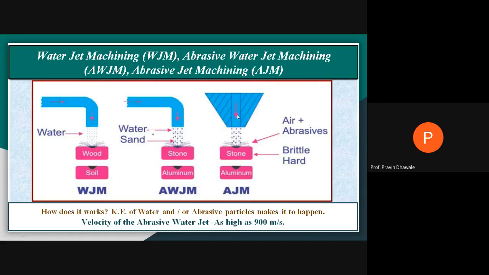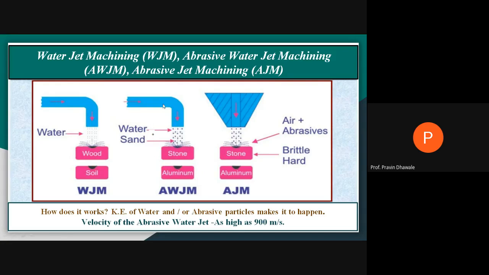That abrasive mixes with air, and when the mixture of air plus abrasive passes through this nozzle, we get a high velocity jet. When that high velocity jet strikes the surface of the stone, which is a brittle and hard material, the material from the stone is removed by the process of erosion.